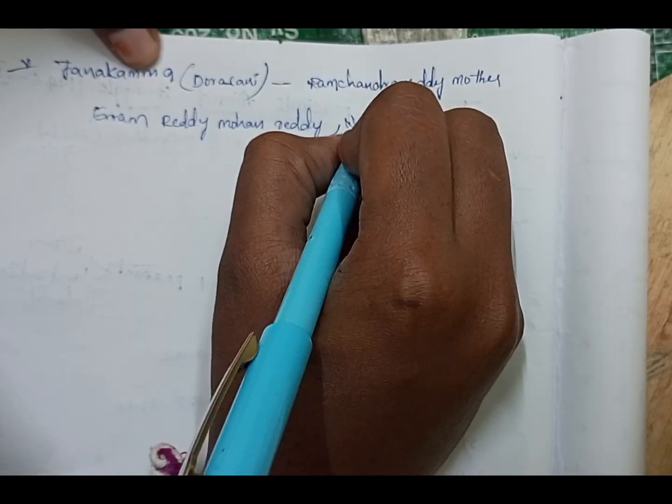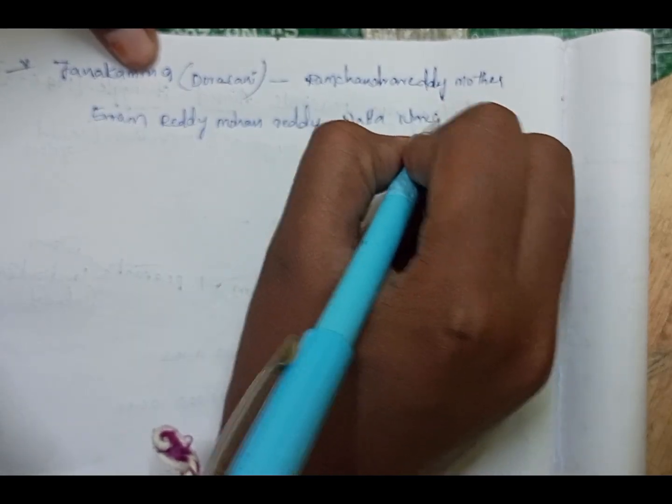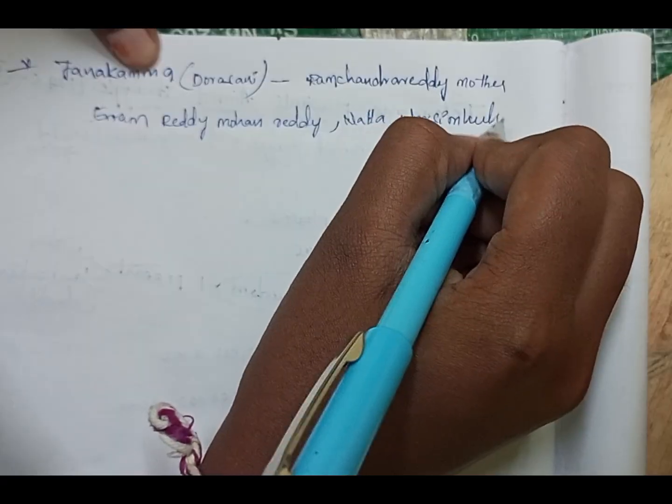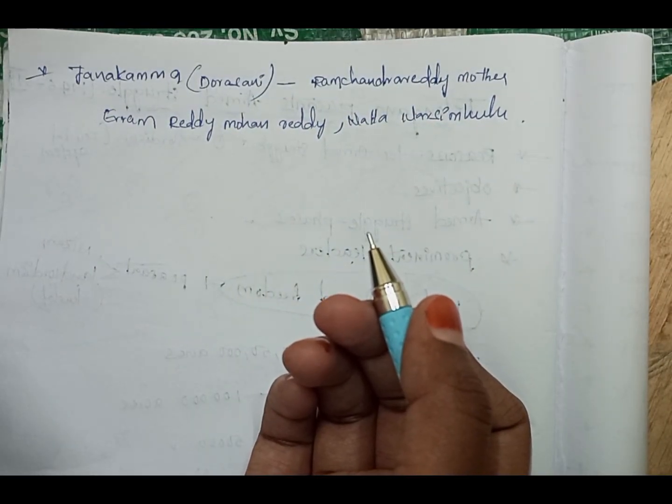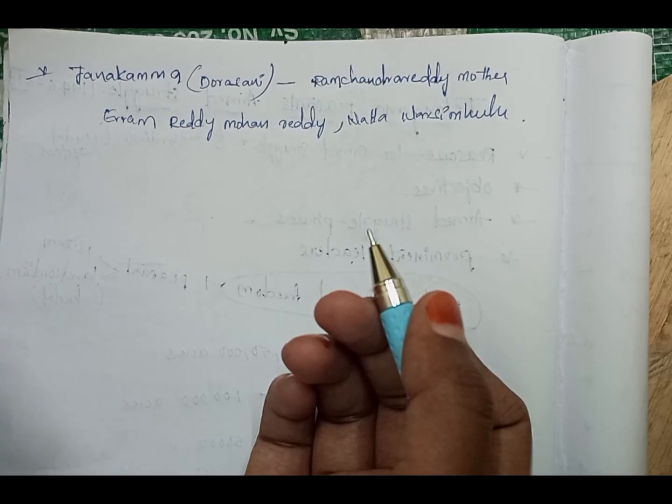These are the main persons. And also some other members like Yerram Reddy, Kondal Reddy, and the organizer Katpur Ramachandra Reddy were there. And they planned to kill them.